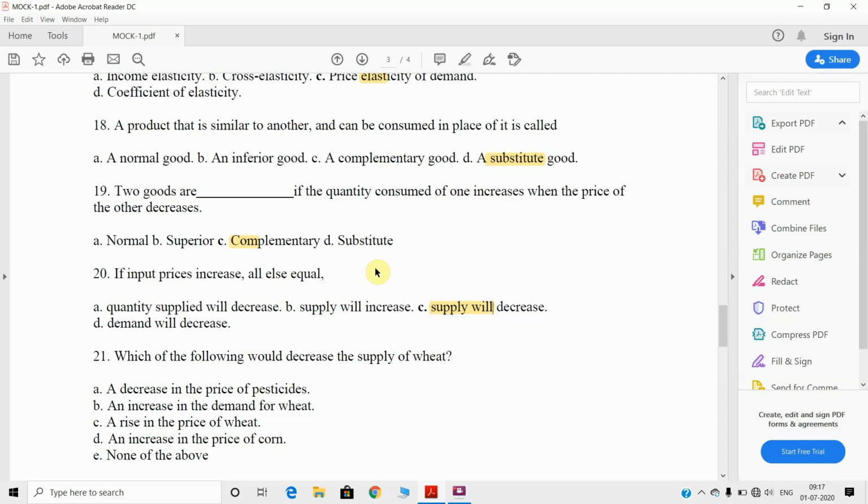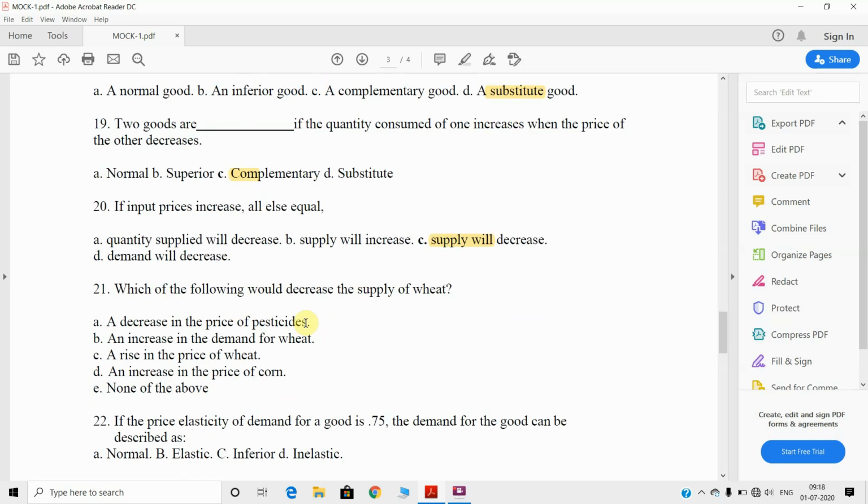So automatically the supply will decrease, right? You can link in that way. If the input price increases, the demand for that input declines. When the demand declines, that product cannot be produced in the farm. So automatically the supply will decrease, right?